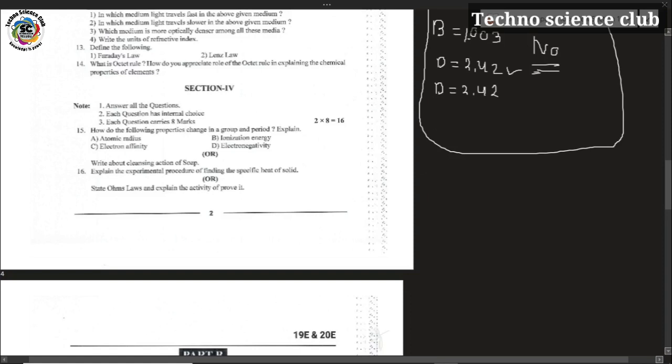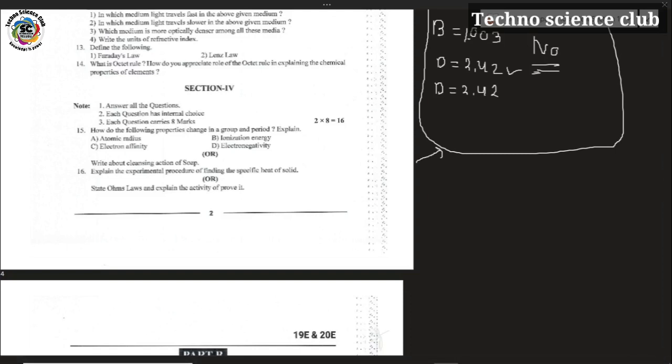It is a long question. It has 16 points. Total 16 points should be written for the 8 marks. So the internal choice for the 15th question is write the cleaning action of soap. In the last lesson there is the cleaning action of soap. Soap particles have 2 parts, hydrophobic and hydrophilic. One is holding the water particle and one is holding the dust particle, and extracting the dust particle from the clothes and the body. So in this way there is a 16 points question for soap, how the soap is cleaning.